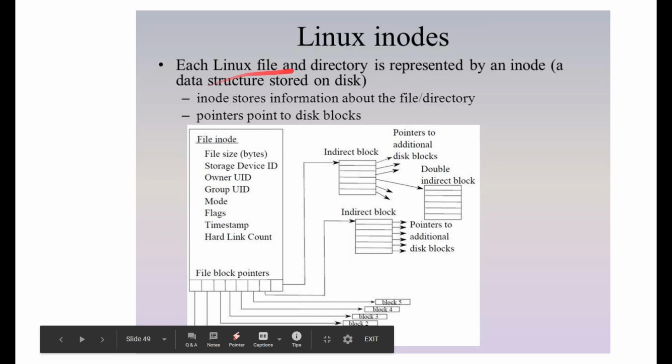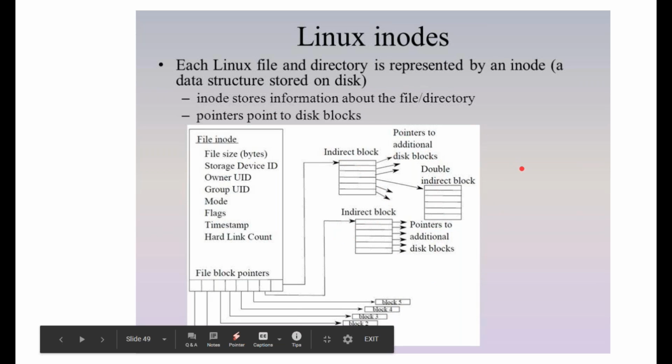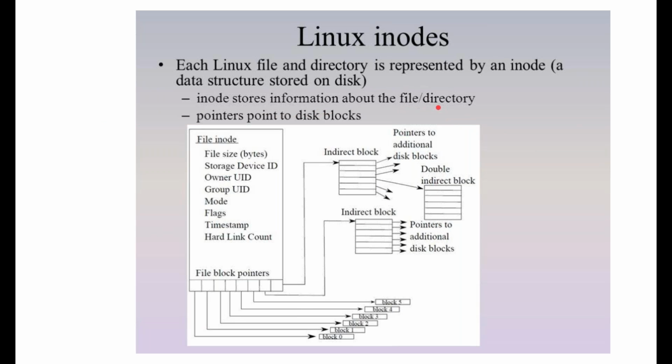So each Linux file and directory is represented by an inode, and this is your file inode. It has a set of information. Similarly, for the pointers, I have discussed this one: file pointers, block pointers, indirect block pointers, direct pointers, and further. So each file and directory has its inode. Its inode stores the information about the file and directory, and pointers point to the disk blocks.